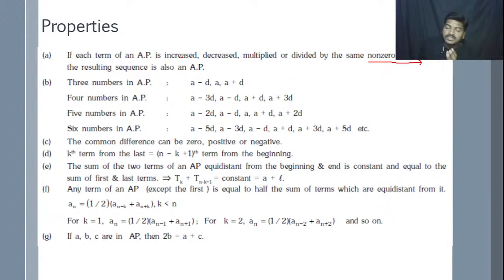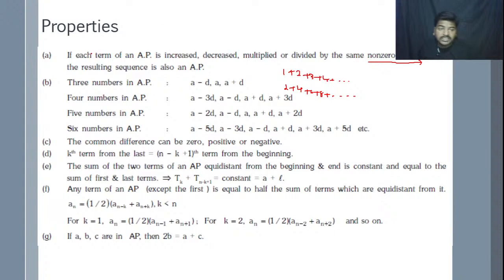It means here the sequence will be increased or decreased or multiplied or divided. Increasing means adding, decreasing means subtracting, multiply or divide by the same non-zero number, then the resulting sequence is also an arithmetic progression. For example, if we have 1 plus 2 plus 3 plus 4 and so on, let us assume it. I will multiply by 2 for each and every number. Then we get 2 plus 4 plus 6 plus 8 and so on. Then we can say this sequence is also an arithmetic progression. This is the explanation of the first point.